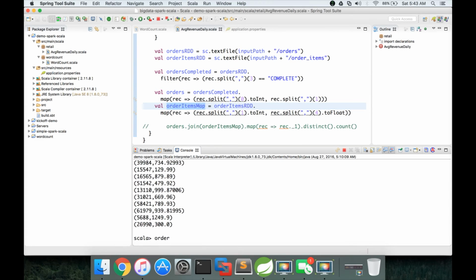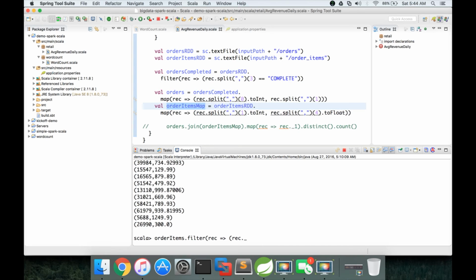So order items dot filter. Okay, and the record we pass is of type tuple. To compare the elements in the tuple, we have to use the rec dot underscore notation. We should not use subscript for tuples in Scala.